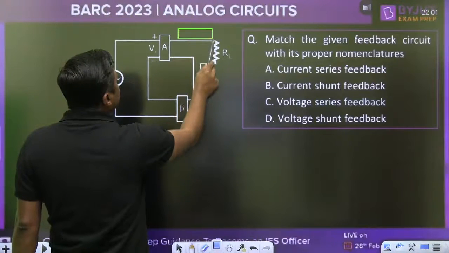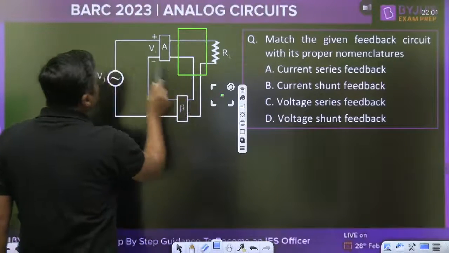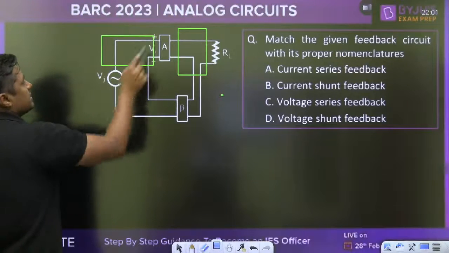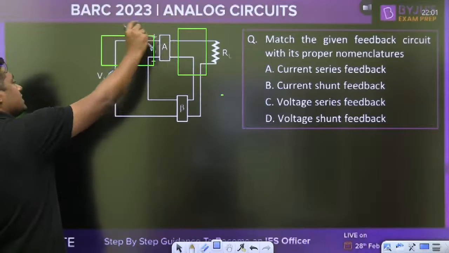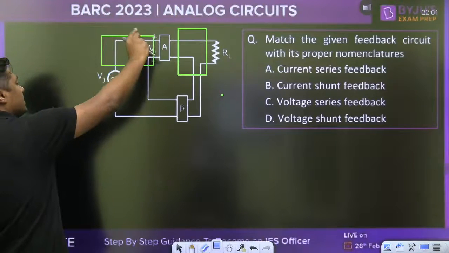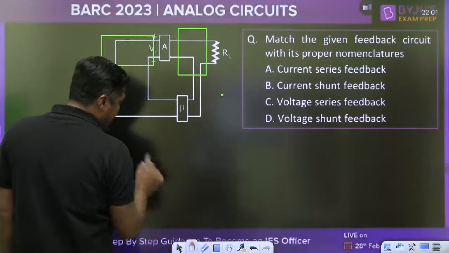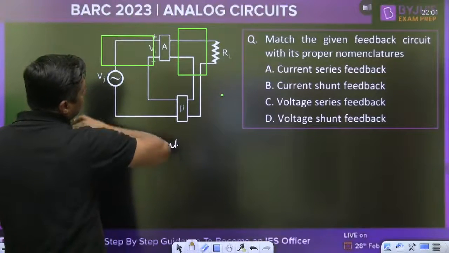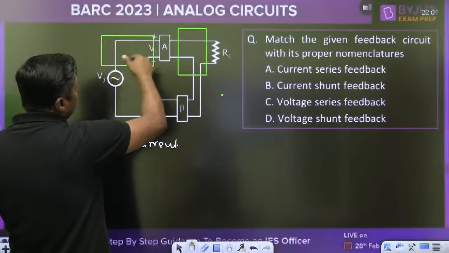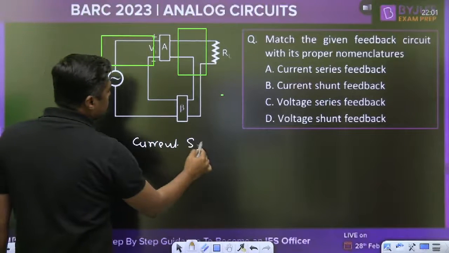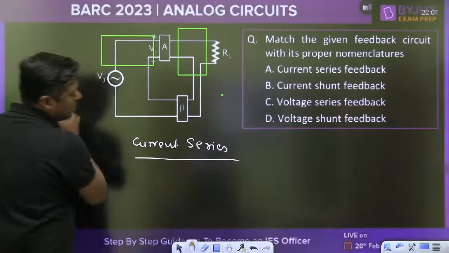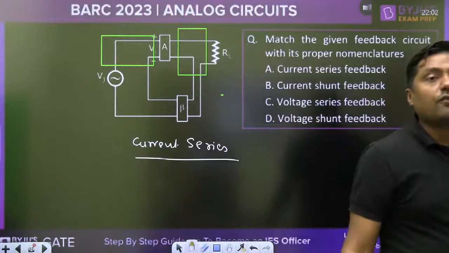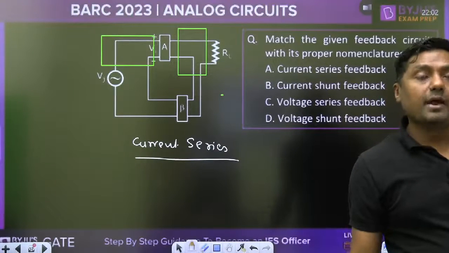Here we are having the series connection. There is no node. Both the sides are series. It is a series sampling, series mixing. Series sampling means current sampling. At the output, we are sampling the current. At the input, we are mixing the voltage in series. So this is the case of current series feedback.